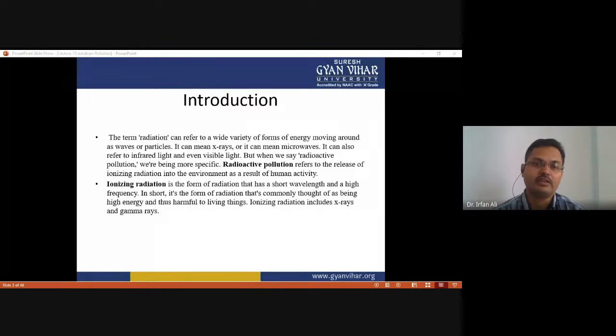But when we say radioactive pollution, we are being more specific: pollution caused by radioactive material. Radioactive pollution refers to the release of ionizing radiation into the environment as a result of human activity. Ionizing radiation is a form of radiation that has a short wavelength, and that's why it has a high frequency.